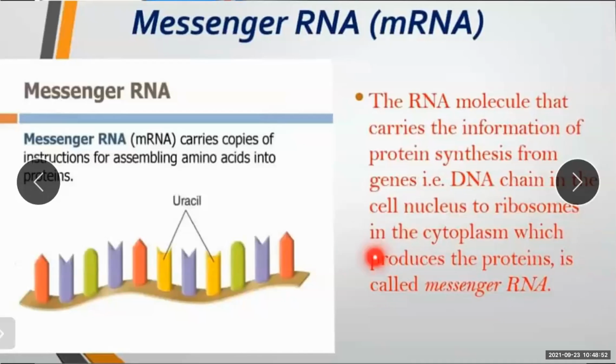So it is called messenger RNA. So this RNA carries the information of protein synthesis from genes on the DNA chain in the nucleus to the ribosomes in the cytoplasm. Up till here you understood what it is?